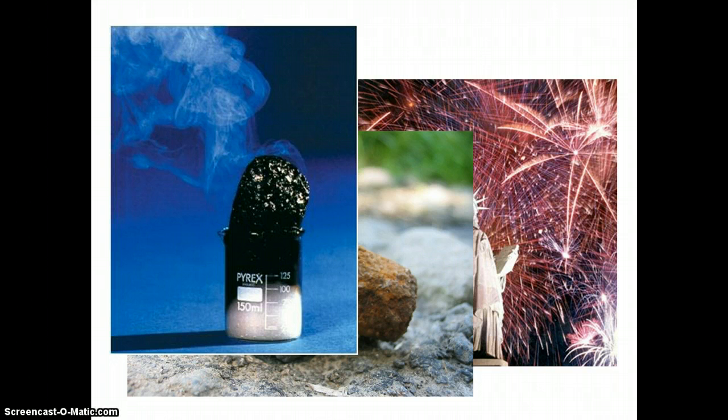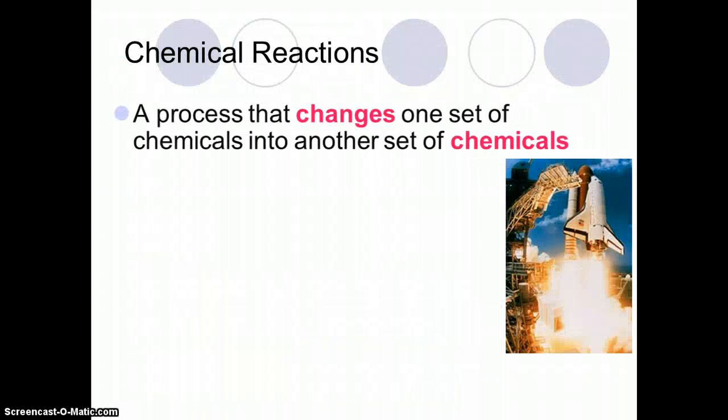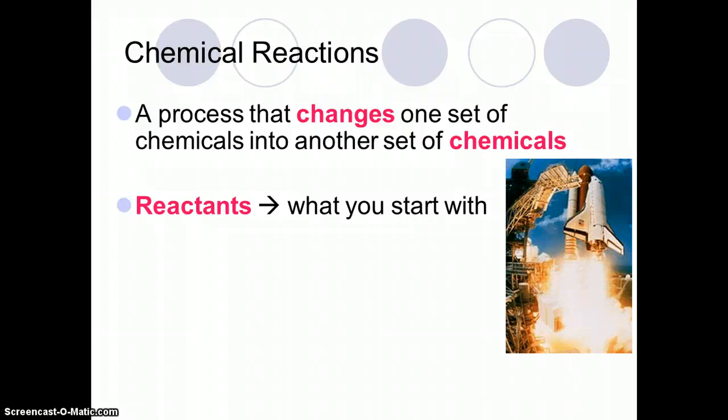Chemical reactions change one set of chemicals into another. The reactants are the substances that you start with. The process of burning is a chemical reaction. It requires the substance being burned as well as oxygen. These are the reactants. Once you add heat to get the reaction going, the substance you started out with changes,